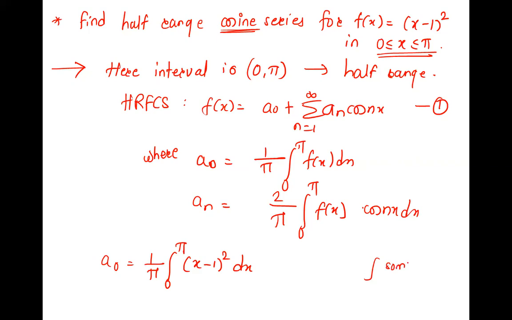Integration of something raised to n. It is not simple x, it is a function of x, so it becomes some function raised to n. What is that? Something raised to n plus 1 upon n plus 1, and an extra thing: the derivative of that something, which is in the denominator. Right, into derivative of something. Correct. This is the formula. So we'll apply it here.